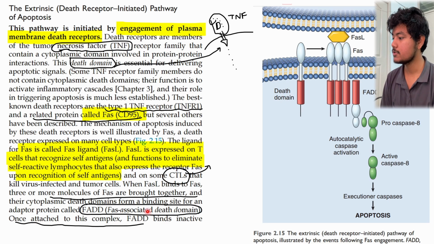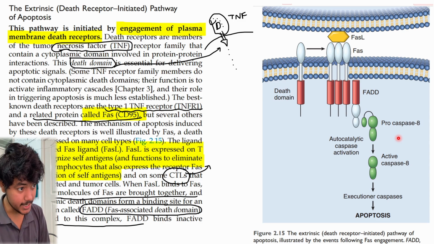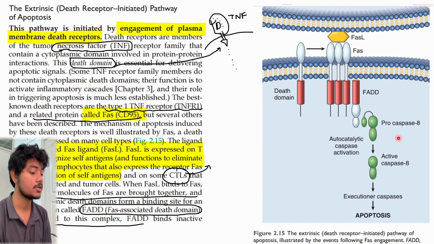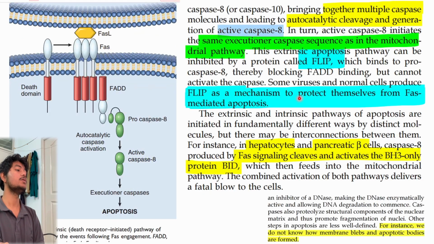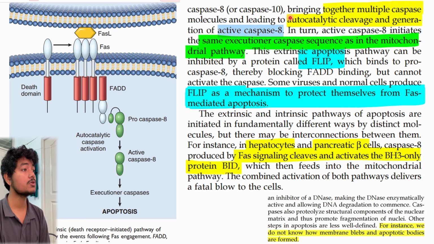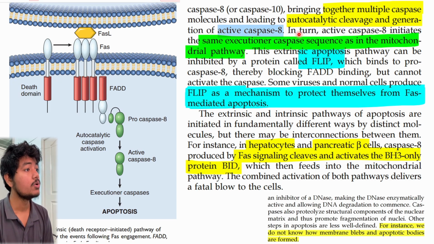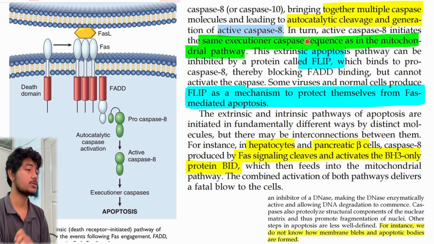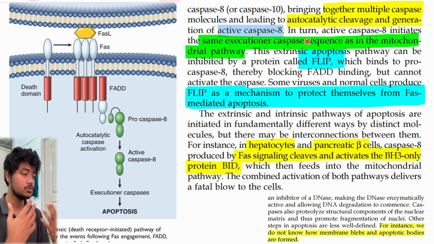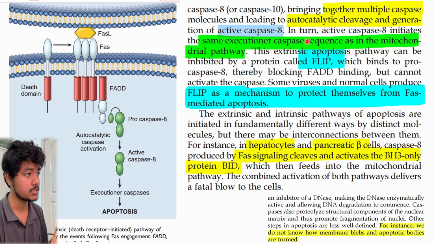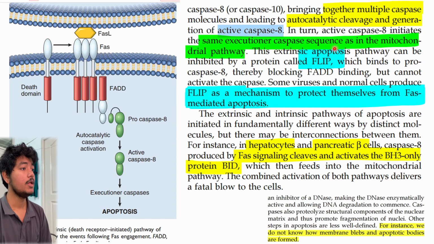Once the attachment of this domain is done, then there is initiation of procaspase 8. Remember again, I am telling you 8. There we had caspase 9. So multiple caspase molecules are brought together, leading to autolytic cleavage and generation of the active caspase 8, which in turn activates the specific executioner. So at the end there is apoptosis. We had already discussed that in the previous lecture. Go and watch that if you have not watched it.